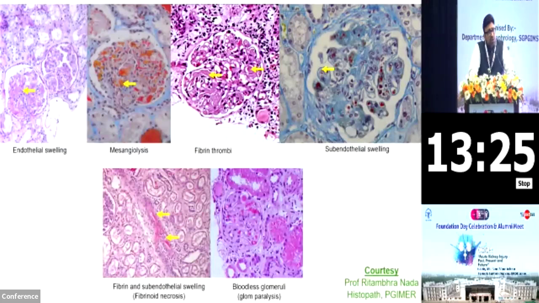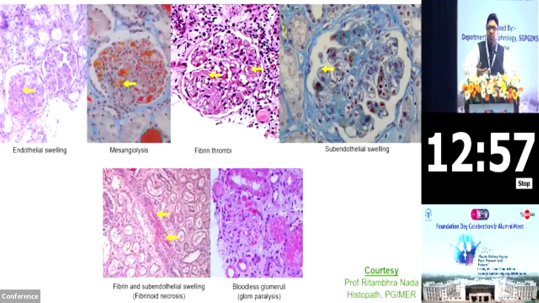Coming to pathology of the TMA, I think my predecessor did a wonderful job by showing all of them in a single patient. The TMA is not a single diagnosis, but it's a spectrum. It moves from endothelial swelling or endotheliosis till renal cortical necrosis. So endothelial swelling is nothing but swelling of the endothelial cells. Most common cause of endothelial swelling, you all know, is preeclampsia.